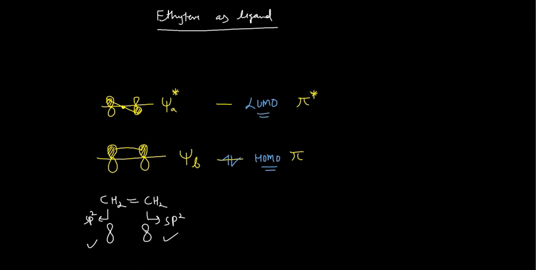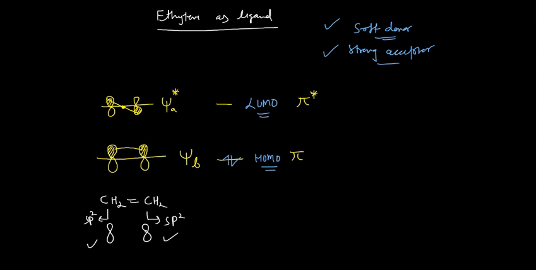Now, if you know this much, it is quite sufficient to understand the nature of this one. What is the meaning of what I told you, that it's a soft donor and strong acceptor? This alkene system is a soft donor and strong acceptor. Why is it a strong acceptor?